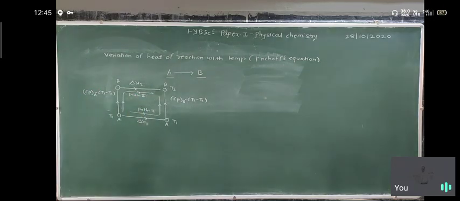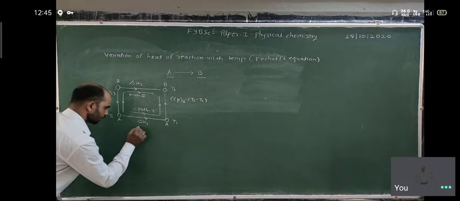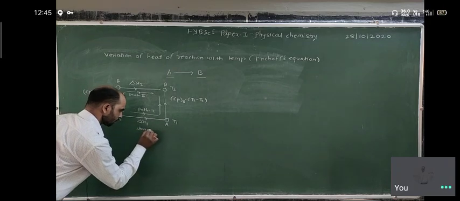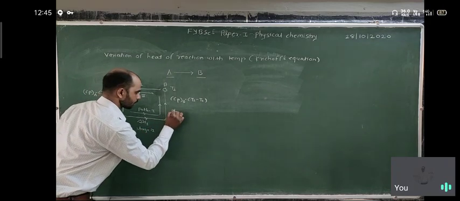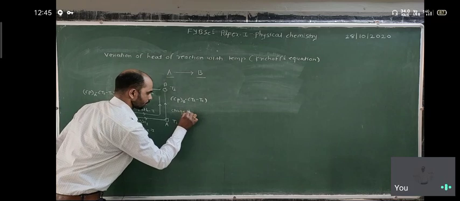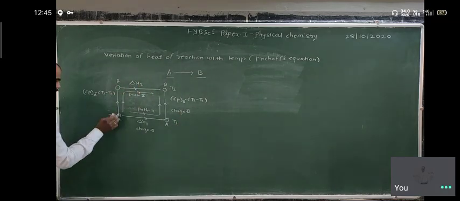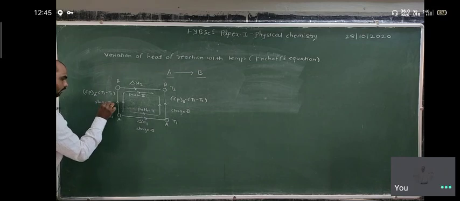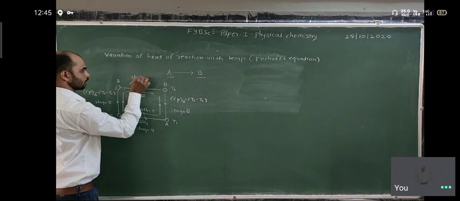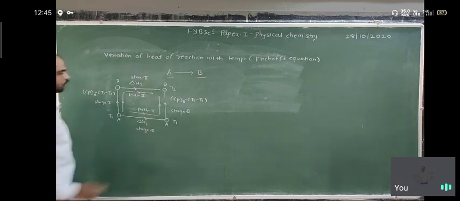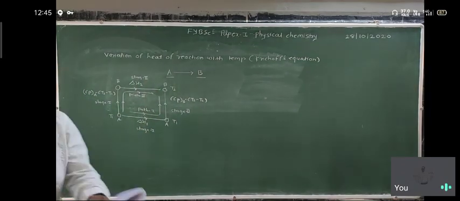For path 1, here is stage 1 and here is stage 2. For route 2, here is stage 1 and here is stage 2. So we refer to this diagram.